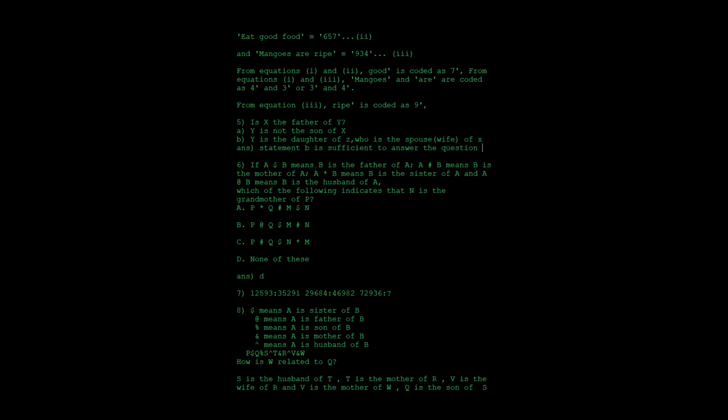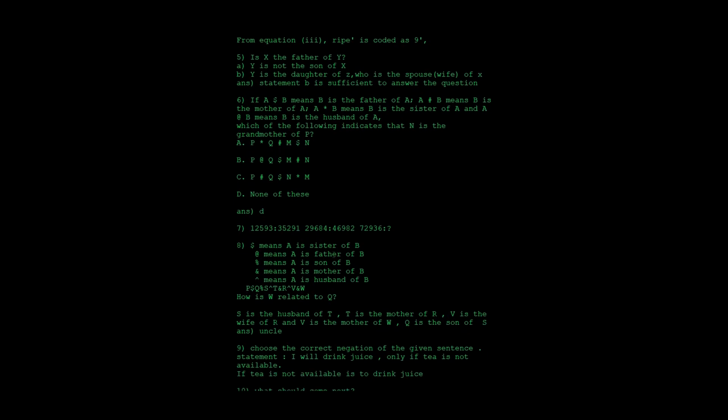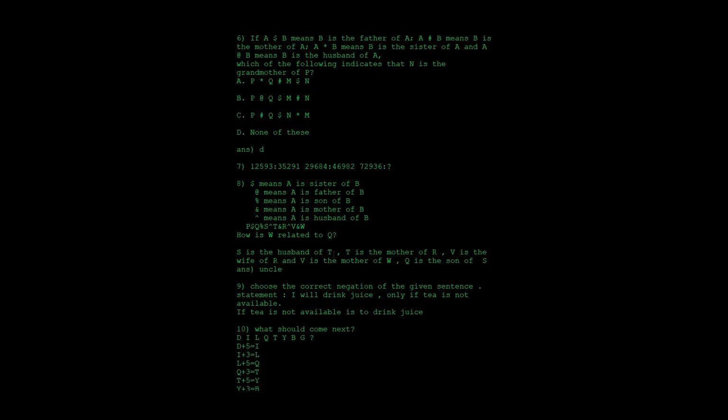So the next thing, again, is a question from blood relations. If A dollar B means B is the father of A, then A hash B means B is the mother of A, A percentage B means B is the sister of A, and A at B means B is the husband of A. So which of the following indicates that N is the grandmother of P?